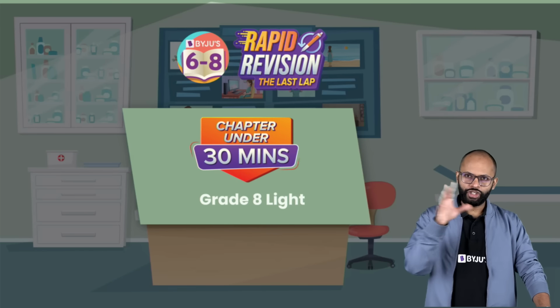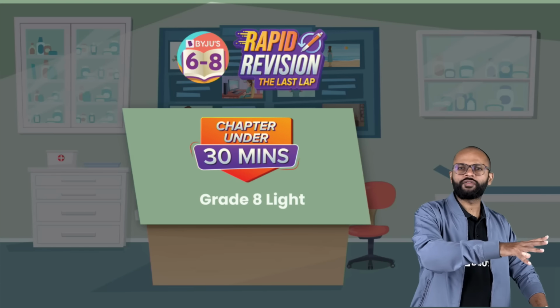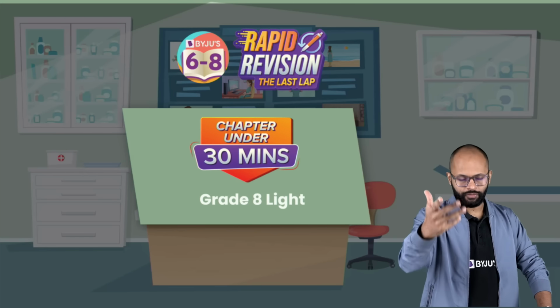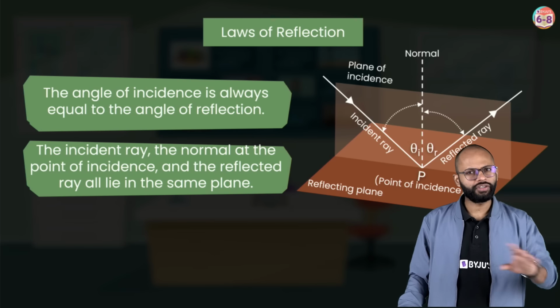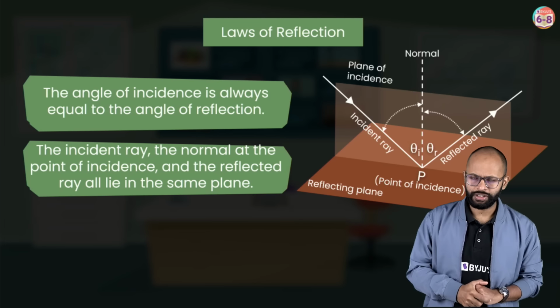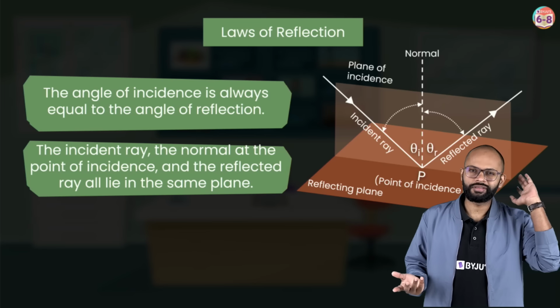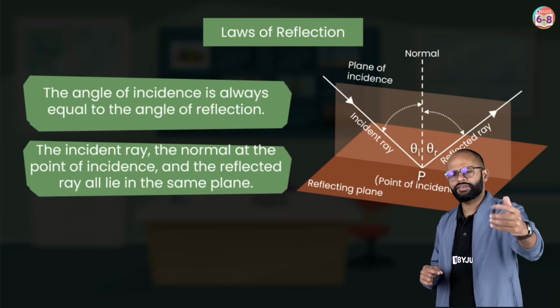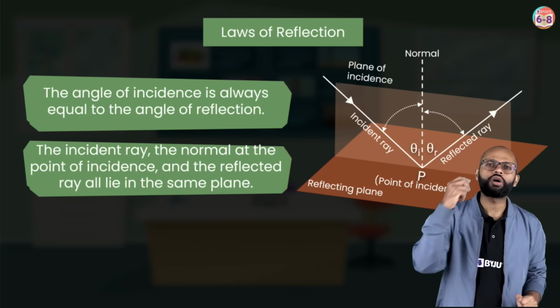Alright, so let's begin. This chapter starts from a little flashback of grade 7th. So let's start from here. Laws of reflection. In grade 7th, you learned about reflection. Yes, you have been learning it since grade 6th. But in grade 7th, you studied the laws of reflection. So let's just revise it again. There were two laws of reflection.